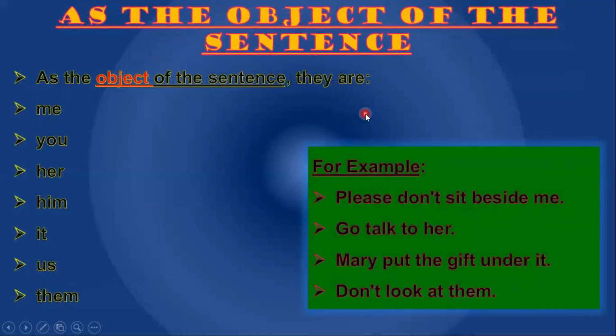As the object of the sentence, they are me, you, her, him, it, us, them. For example, please don't sit beside me. Me is a pronoun and it is used as an object. Go talk to her. Her is a pronoun and it is used as an object. Mary put the gift under it. It is a pronoun and it is used as an object. Don't look at them. Them is a pronoun and it is used as an object.